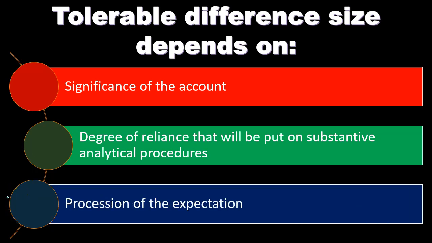Precision of the expectation. So obviously some expectations we might have are going to be more precise than others. So some expectations we can be pretty precise in terms of what we think the results should be. Others, we're going to have a wider range of expectations. So that would vary depending on what type of thing we're looking at. We're going to have an idea of what type of variance could be there. If we're comparing to industry standards, then the average might be on the industry standard, but there could be a fairly wide range of difference if we're comparing to something like an industry standard as the benchmark.